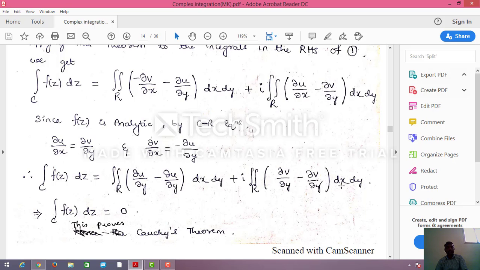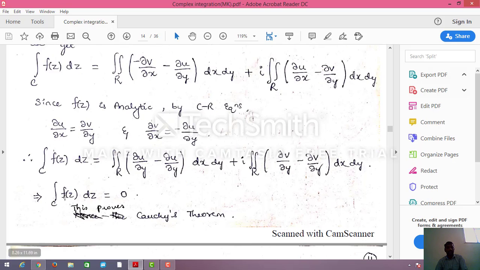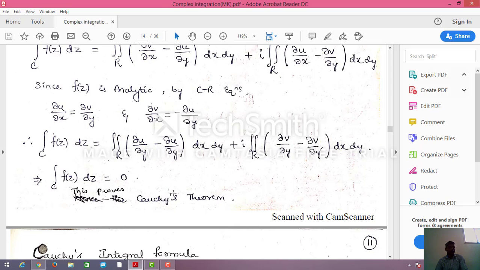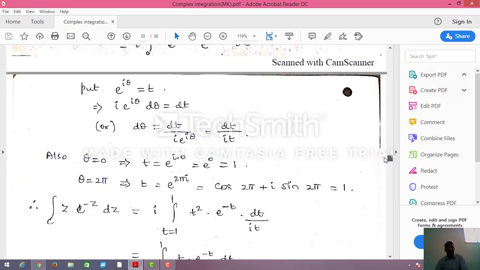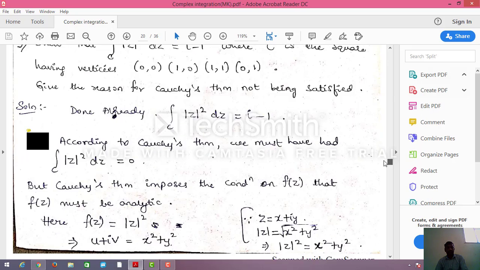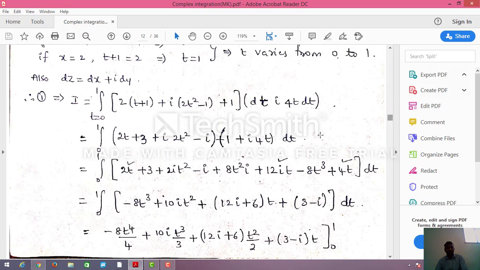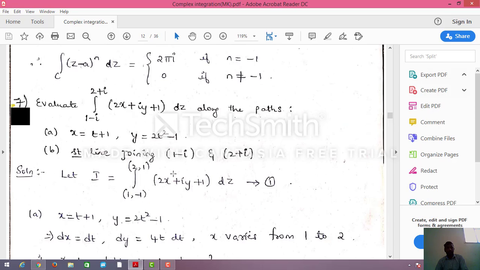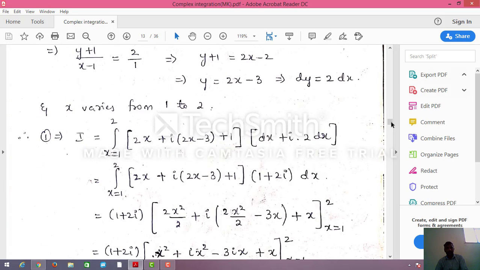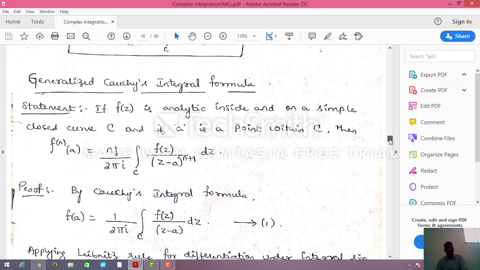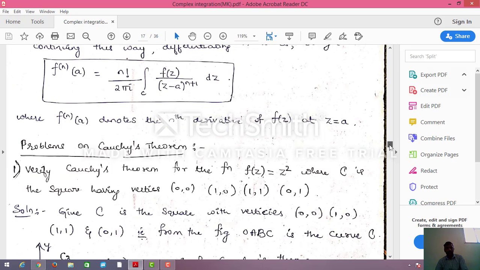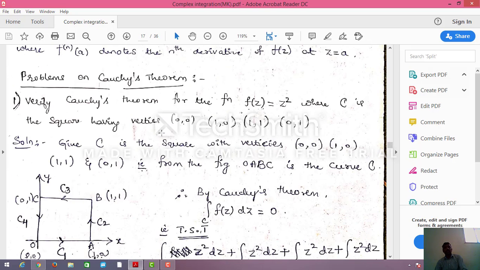0 into dx into dy should also be 0. So the integration of c into f of z into dz equals 0. This proves Cauchy's theorem. So this is the proof of Cauchy's theorem. Now we'll see the problems on Cauchy's theorem.